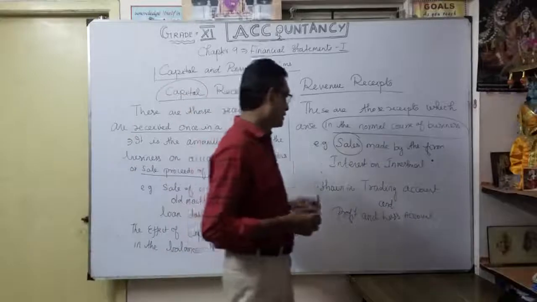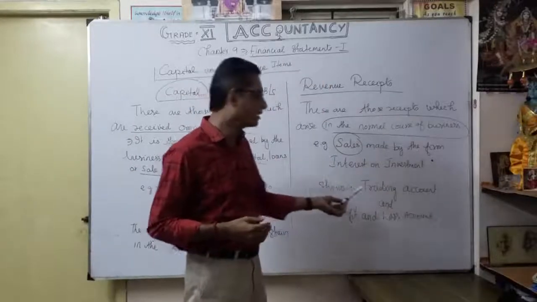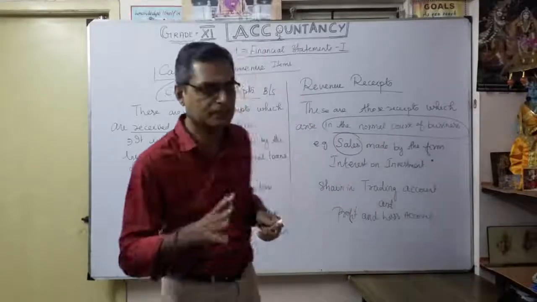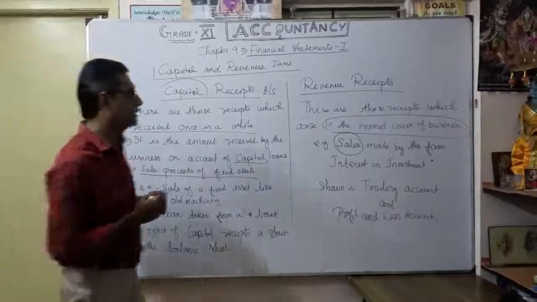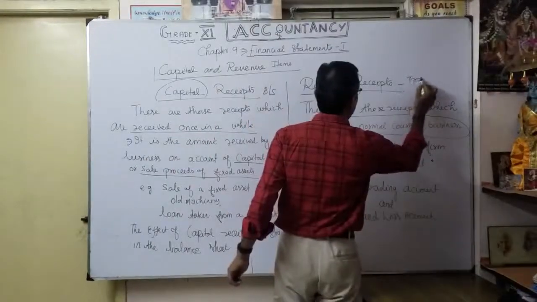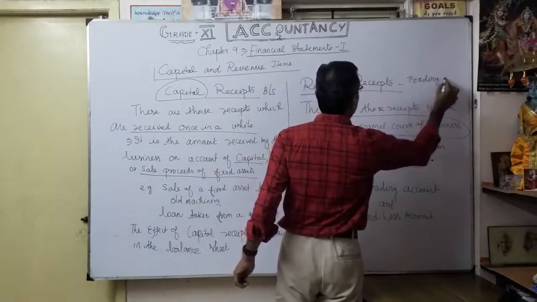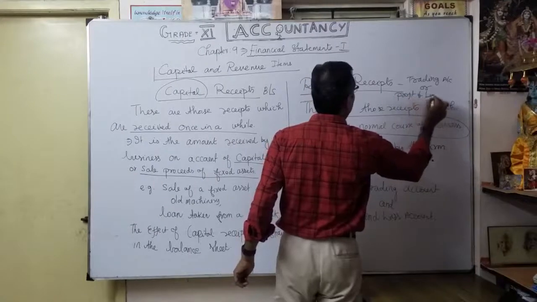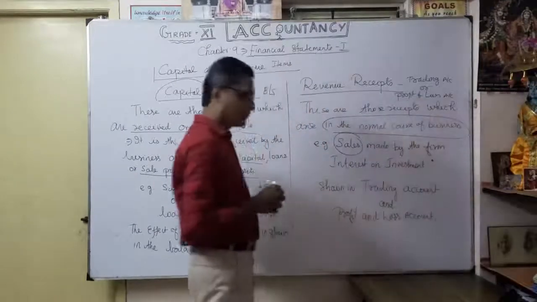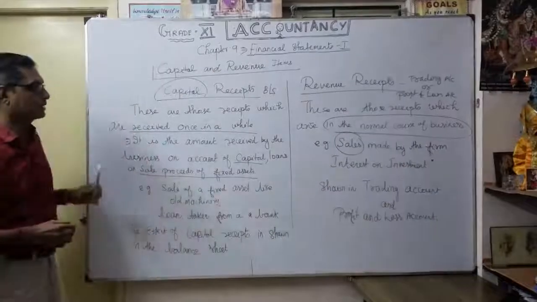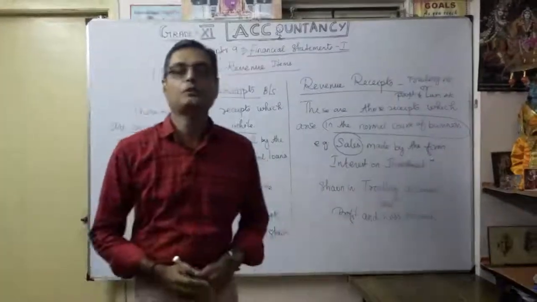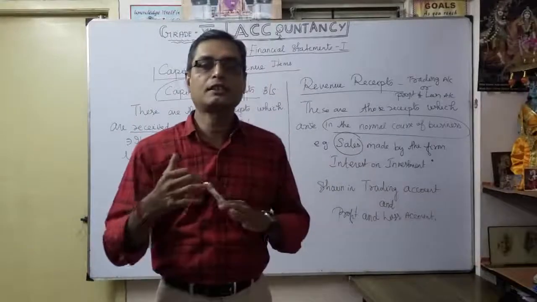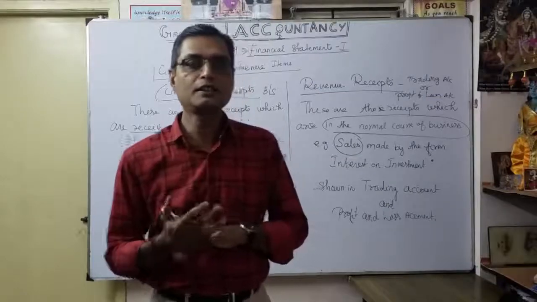Ultimately, where you want to show trading account and profit and loss account. How you are showing revenue expenditure in trading or profit and loss account already, same manner, receipts also may be in trading account or profit and loss account. Depends upon the item available from the trial balance. You understood now? So that's why this video is very important for the financial statement, part one. So where you are taking from the financial statement, you know already from the trial balance.